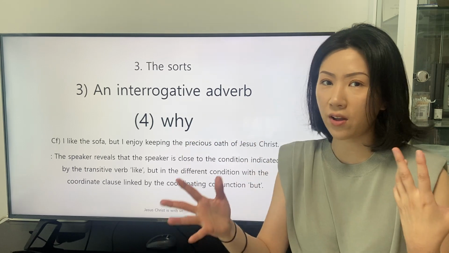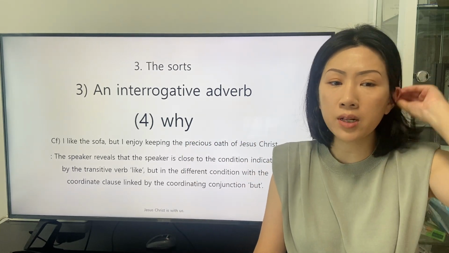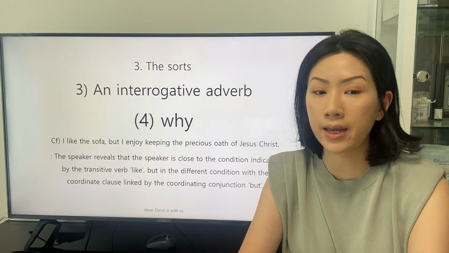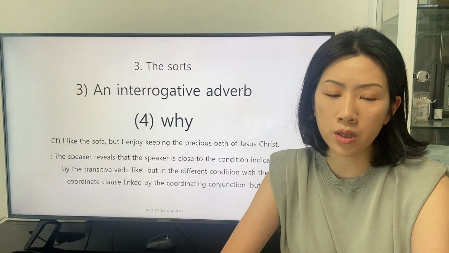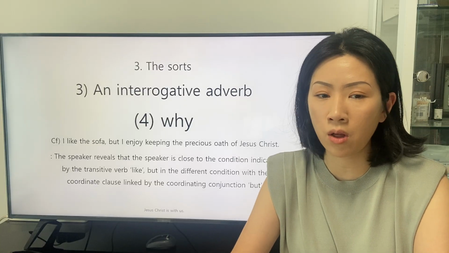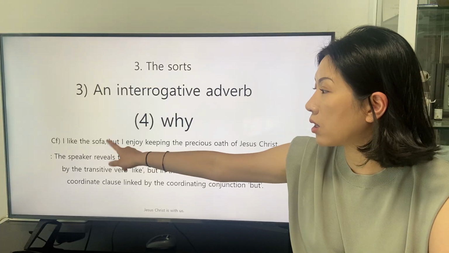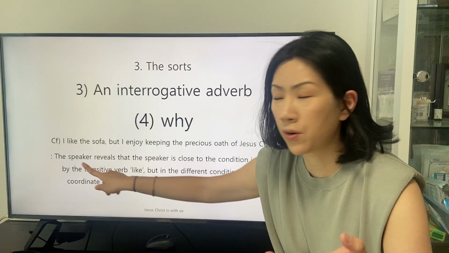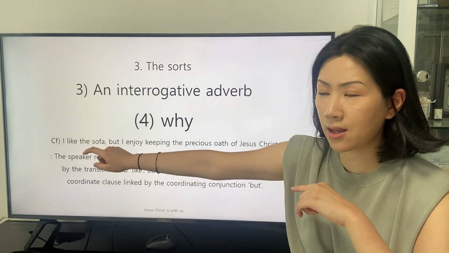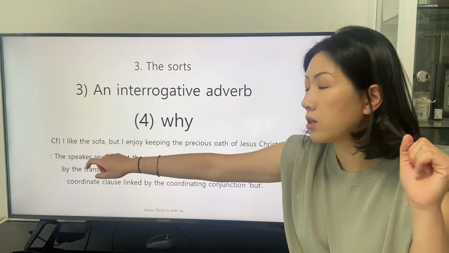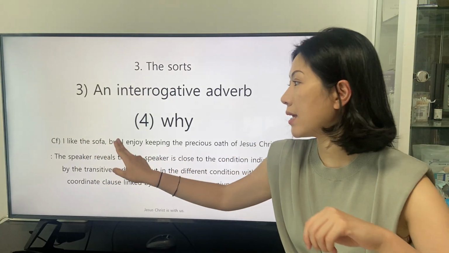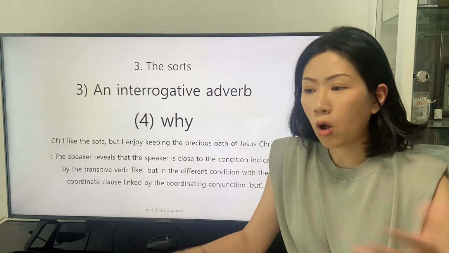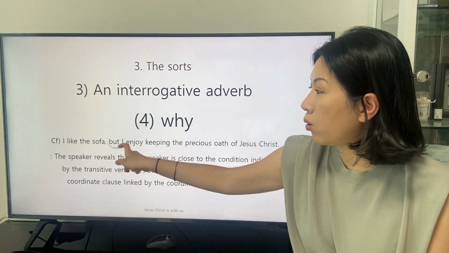The speaker reveals that the speaker is close to the condition indicated by the transitive verb like, but in the different condition with the coordinate clause linked by the coordinating conjunction but. In this sentence, because we see the two transitive verbs, we can say that this sentence is constituted with the two clauses, so we can find the two verbs as well, like and enjoy. And the two clauses are linked by the coordinating conjunction